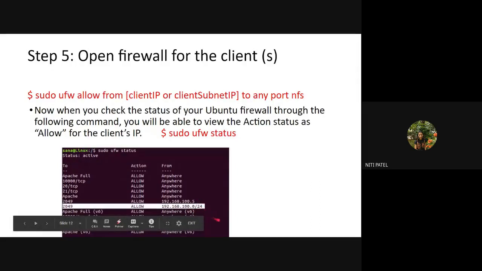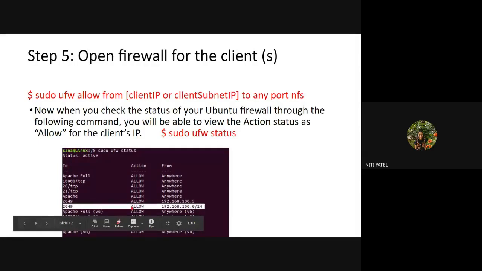192.168.100.0/24. Now what does this mean? It is telling that the server has sent you the data, and the status or the action is allowed. Allowed means what? You will be able to download this particular file, which is the share folder file, and you will be able to read, write, and execute that file. You will be checking that from this action called allow.